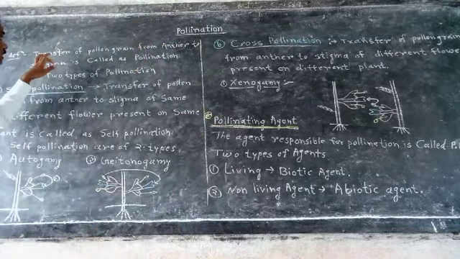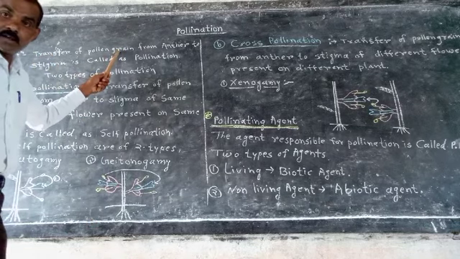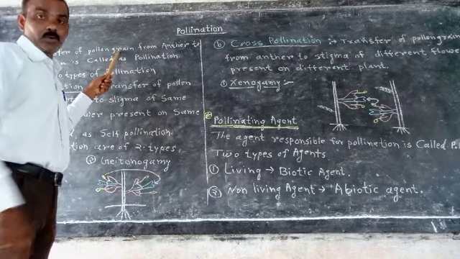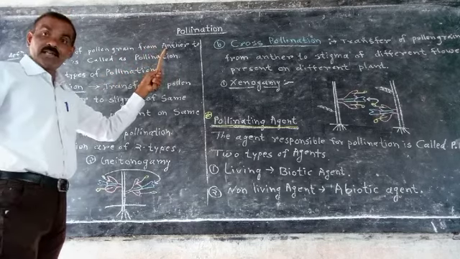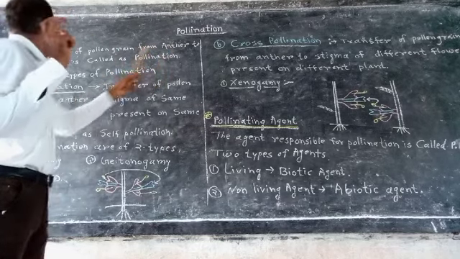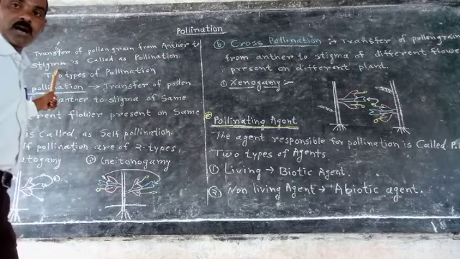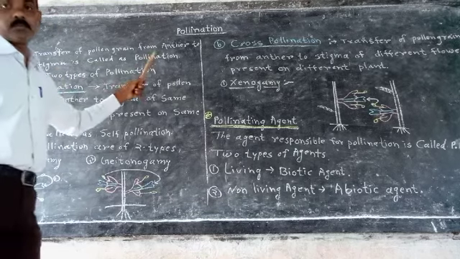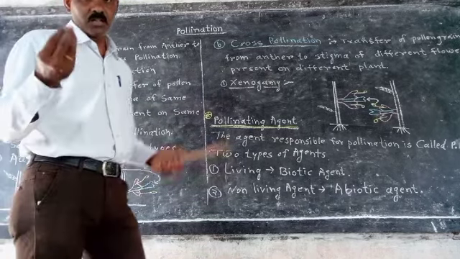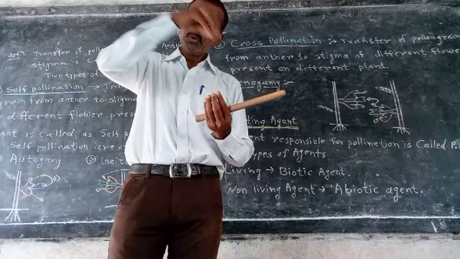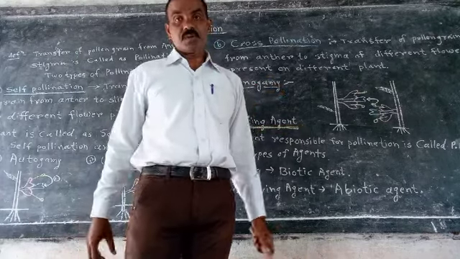Definition of pollination: transfer of pollen grain from anther to stigma is called pollination.